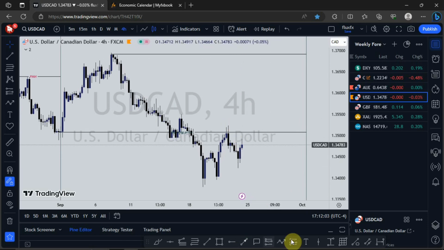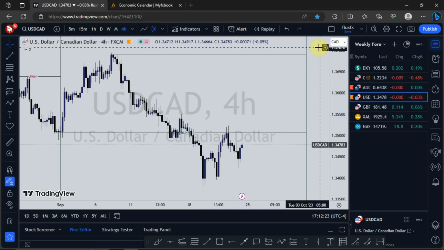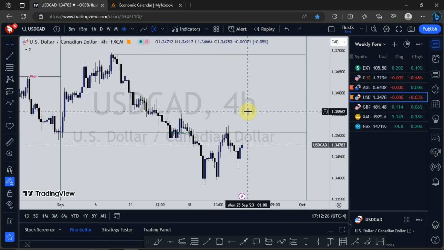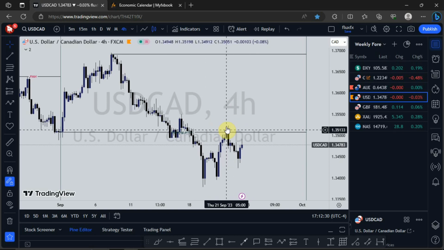So for USD/CAD, I will be interested in buys only if price is able to take out this buy side liquidity right here. If price takes out this buy side liquidity, then I'll expect to see price retrace a little bit back into the zone, then a push to the upside. So that is going to be my expectation. I'll stay glued to the 4-hour time frame to see if price will be able to take out this high. If it takes out this high, then yes, we see price pushing to the upside.